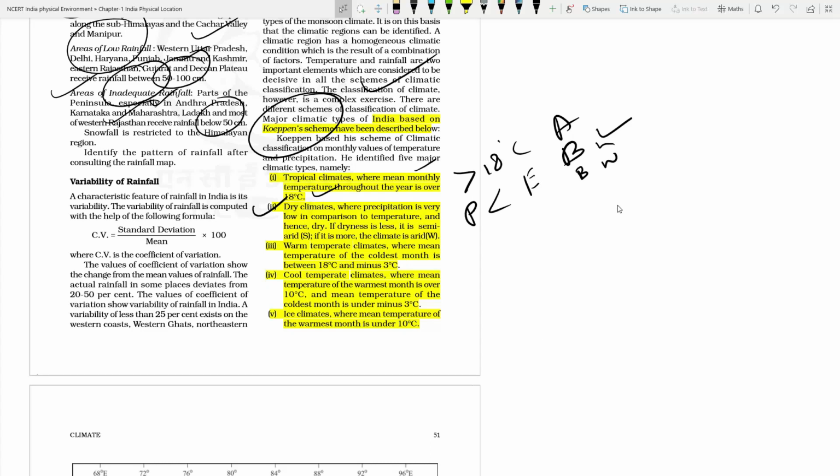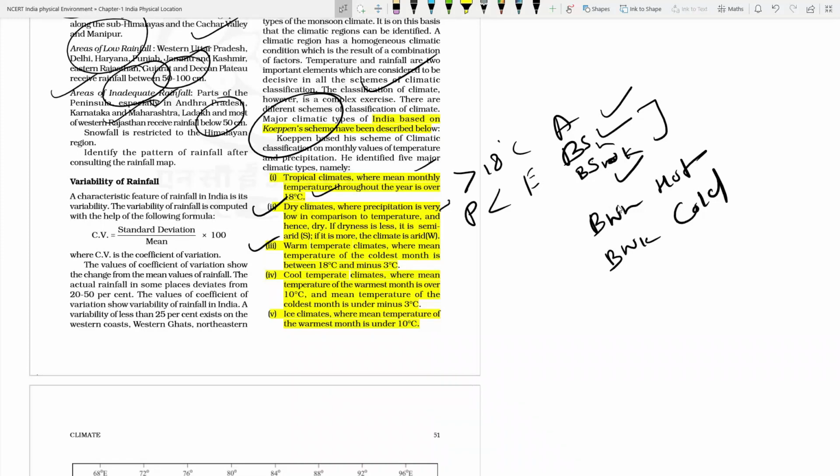But at the same time, if the semi-arid region is there, then it will be BS, and if winter season semi-arid condition is there, then it is BSW. At the same time, this is not W, sorry, this is K, okay. BSH and BSK mean the semi-arid region of the hot area and the semi-arid region of the cold area. Arid region of the hot area will be denoted by BWH and BWK. So it is the hot desert and it is the cold desert. So the second type of climate, which is denoted by B, is precipitation less than evaporation.